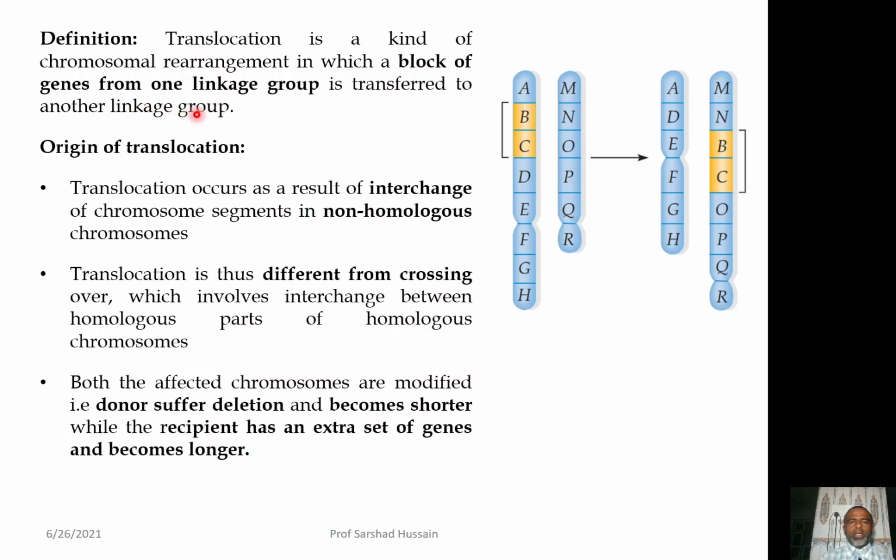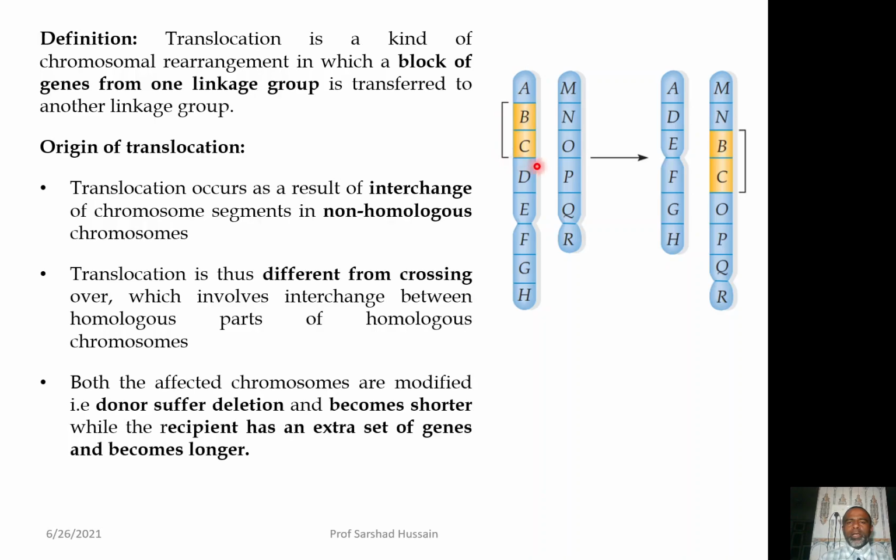As it is mentioned over there that a block of gene is transferred to another linkage group, it means that the translocation takes place between the non-homologous chromosome, because the homologous chromosomes together form one linkage group. Say for example, there is one linkage group having genes A, B, C, D, E, F, G, H, and a block of gene containing gene B and C is